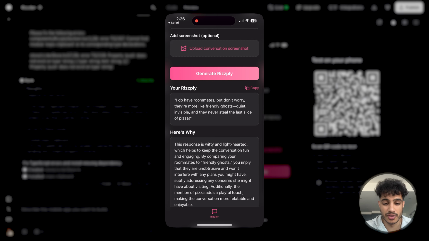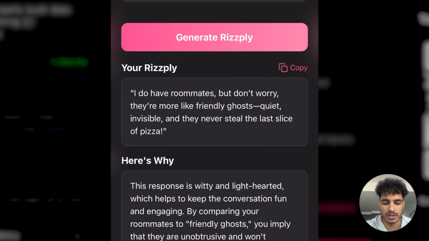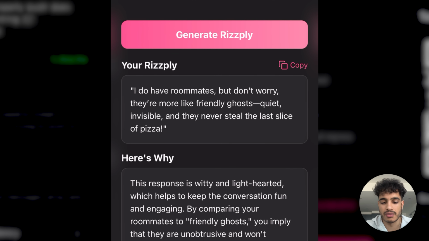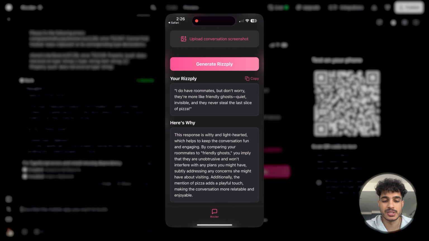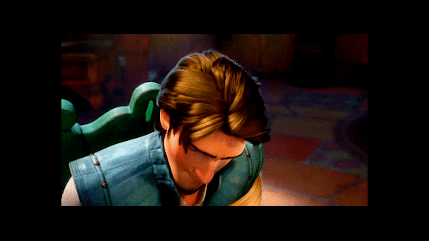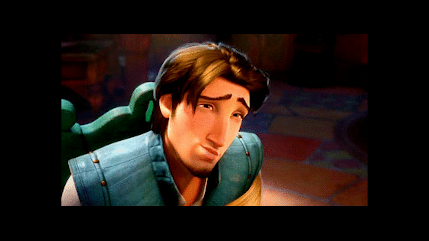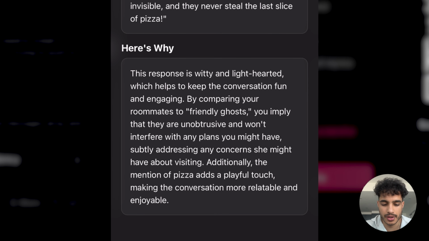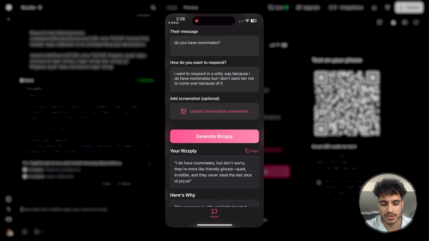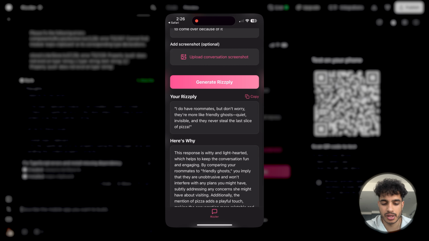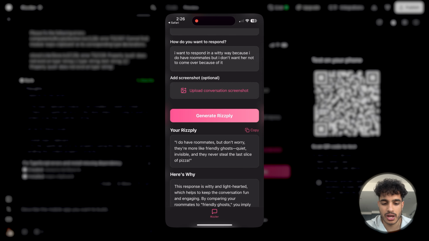All right, so this is our reply. I do have roommates, but don't worry, they're more like friendly ghosts, quiet, miserable, and never steal the last slice of pizza, right? This is definitely white boy humor. This is not gonna get you action, but this is a good start, right? We have the explanation. The response is witty and lighthearted. Yeah, so we definitely need some work on the prompting of this, but otherwise the functionality is working perfectly, which is great.